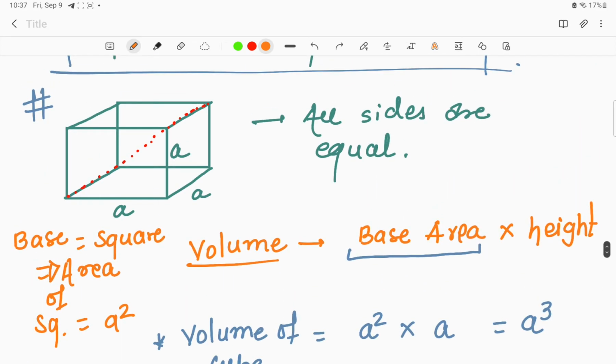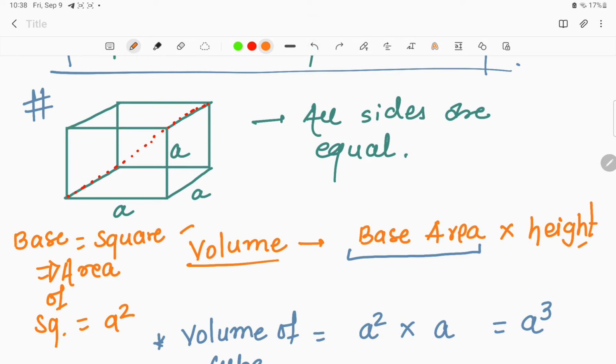So base area into height is the common formula for all the prisms. For the cube, first checking out the base, we see that the base is a square. It is a square in shape.